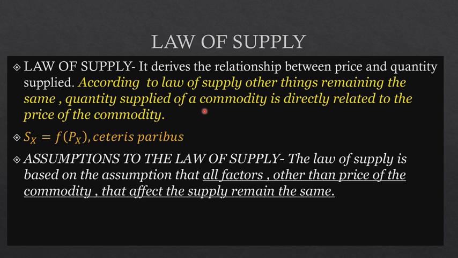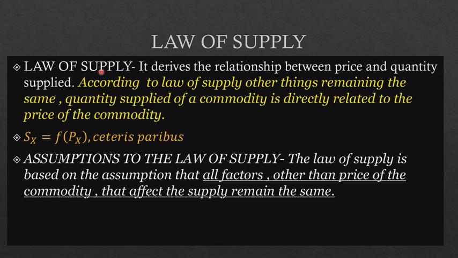What happens in the law of demand? When the price increases, demand falls. But in the case of the law of supply, it states that when the price increases, the quantity that you're supplying will also increase. So there is a direct relationship. If the price is falling, quantity supplied will fall. If the price is increasing, the quantity supplied will increase. So this is the law of supply.